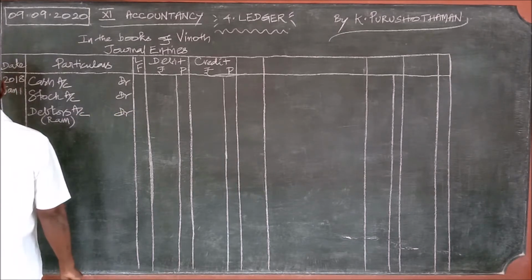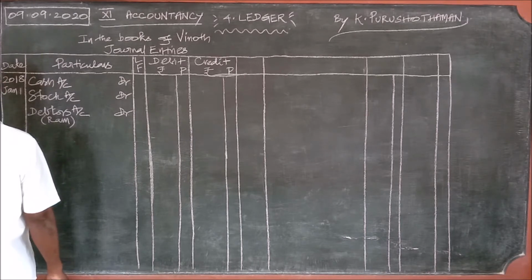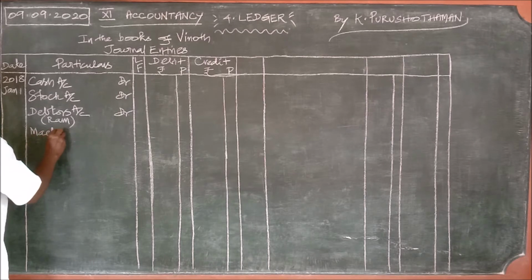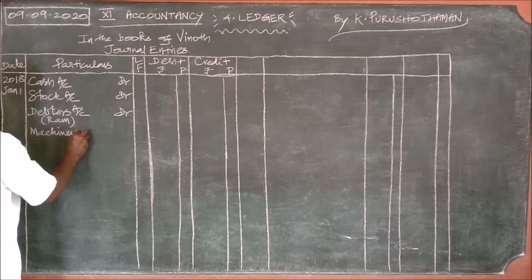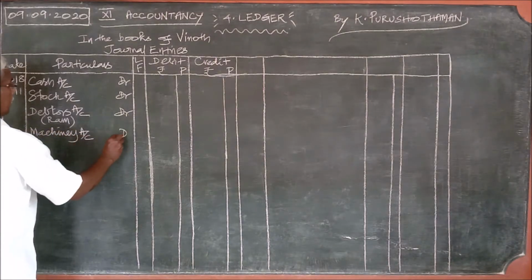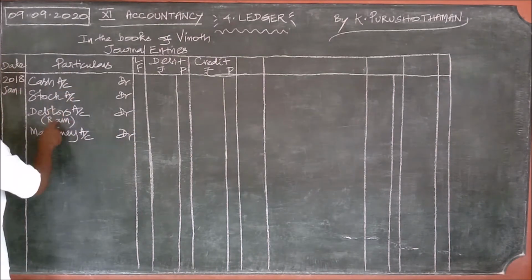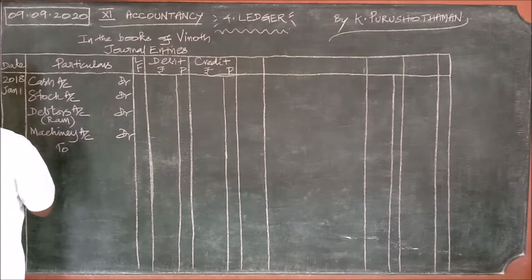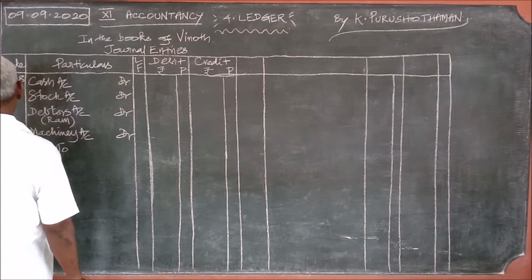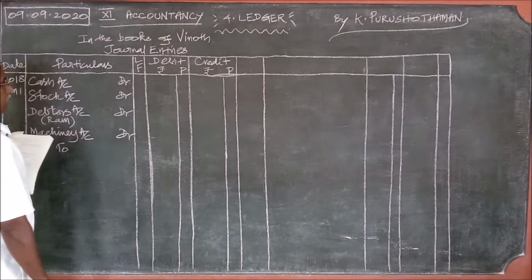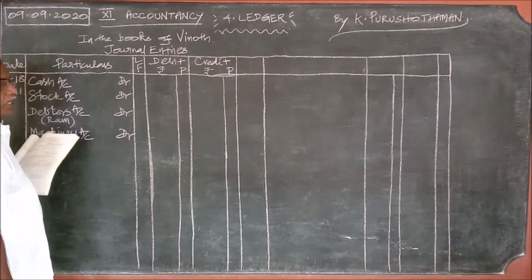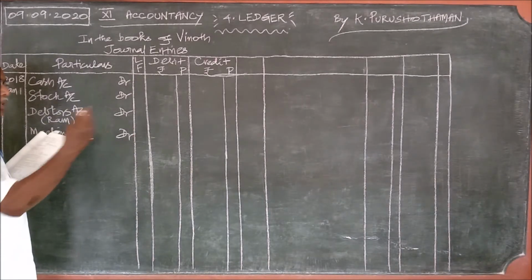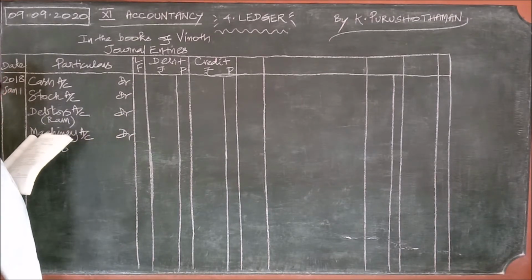So these are the three. Then the fourth one, machinery. Machinery is an asset. All these four items are assets. Now the liability on the credit side: amount due to Vijay. To a person, Vijay, the business has to give money, so it is a liability.